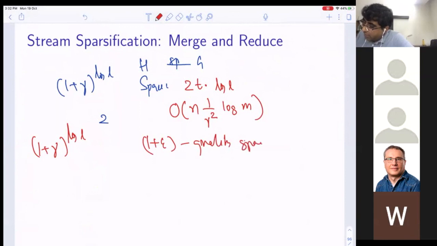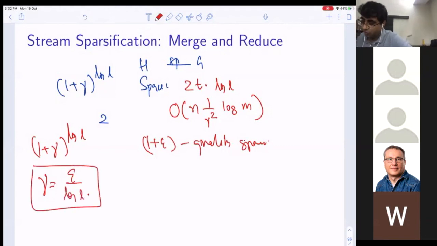So now it is time for us to choose gamma accordingly. You choose gamma to be epsilon over log L. The moment you choose this, you can show that if you substitute it here, this becomes less than or equal to 1 plus epsilon. This is just simple maths.